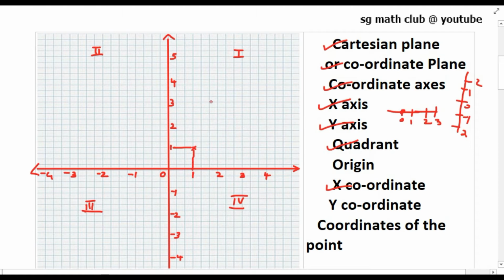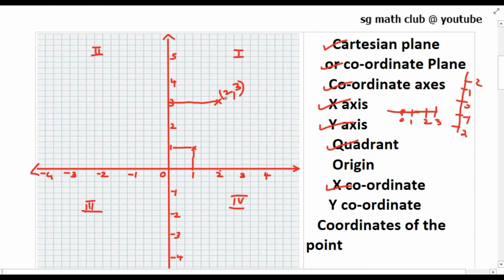Or if I put a point here, what is the distance of this point from y-axis? 2. And what is the distance of the point from x-axis? That is 3. If you measure this from here to here, it will be 3 centimeter, and from here to here it will be 2 centimeter.